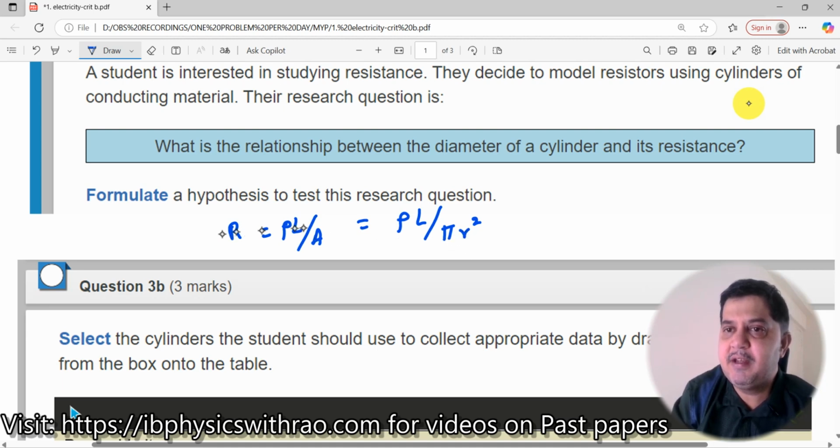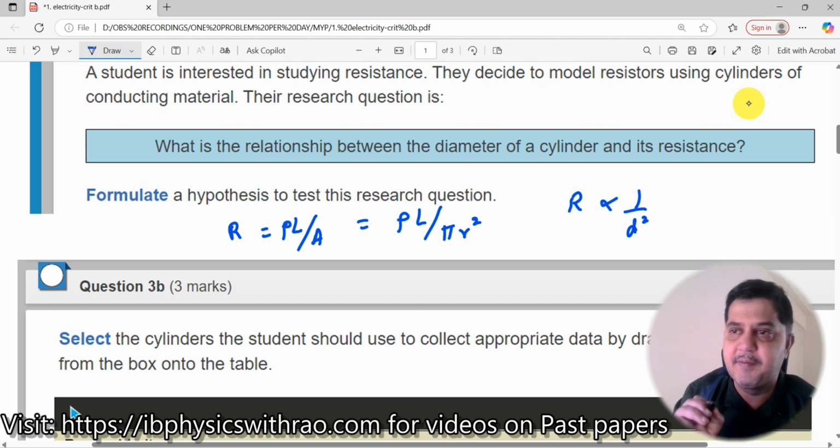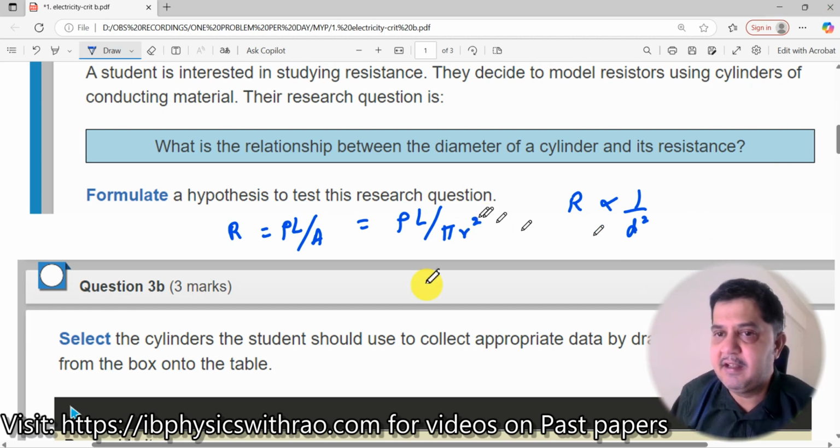So therefore, from here what we can say is that R is inversely proportional to d square, because R is equal to D divided by 2, I can just say R is proportional to 1 by D square. That's what we can say here. Okay, now let us read the next question.